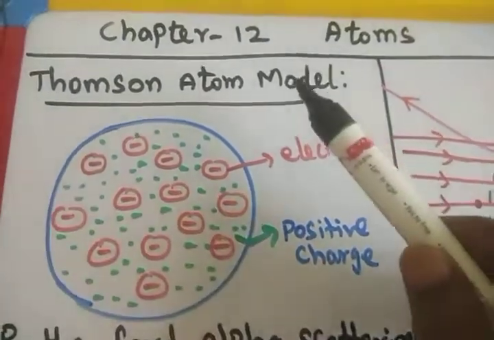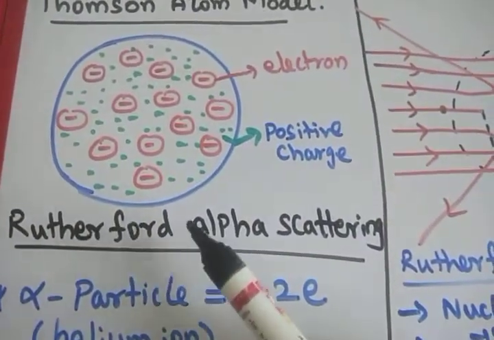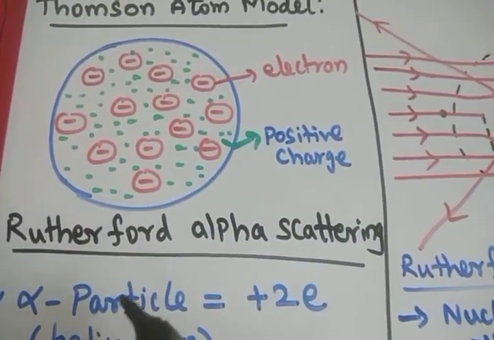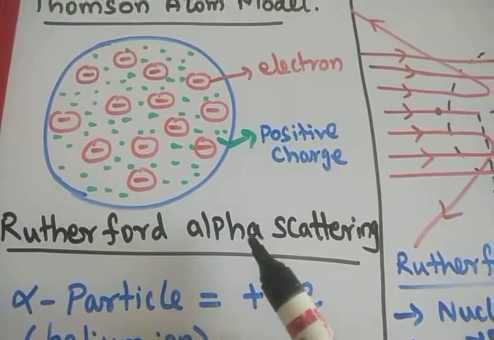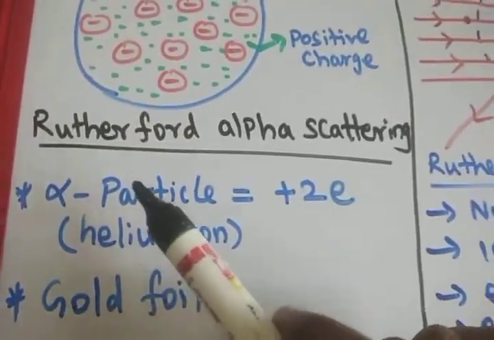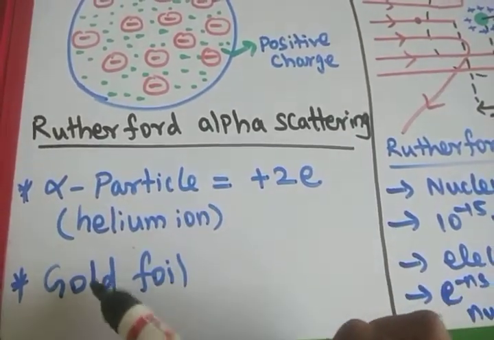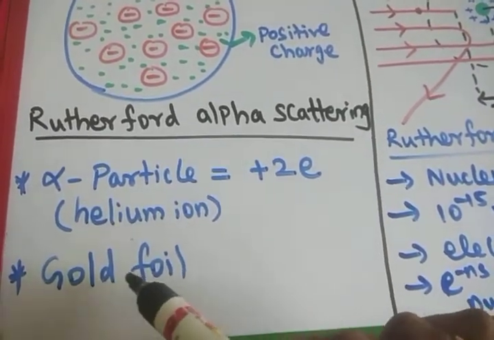Now, the student of J.J. Thomson is Rutherford. He conducted one experiment. He demonstrated an alpha scattering experiment using alpha particles and a gold foil. He allows a stream of alpha particles to be incident on the gold foil, that is, on gold atoms.